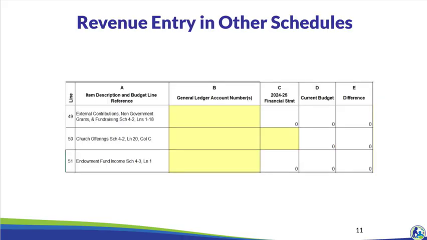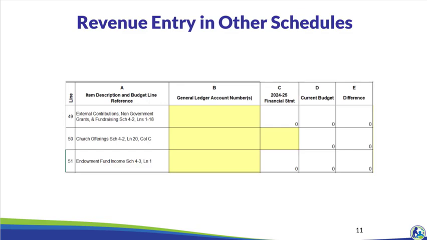Please note that in the revenue section, some of the 24-25 financial statement amounts come from other schedules because certain revenue schedules include the prior year amounts in them. Column A will identify the schedule and line where the amount is coming from. You must directly update the prior year information in the reference schedule.